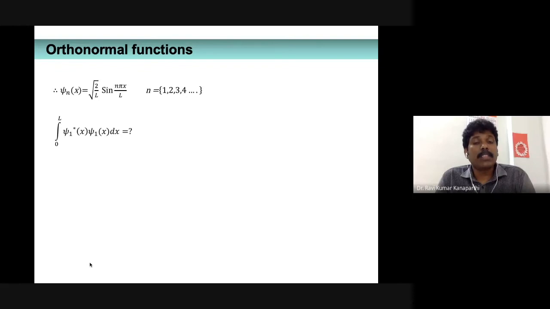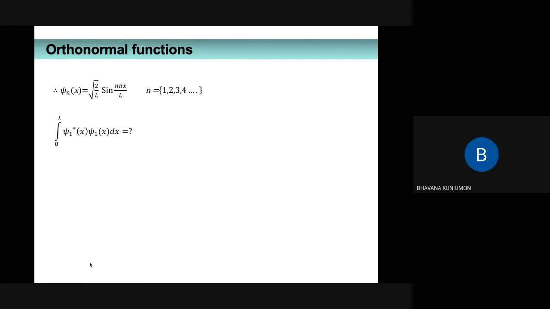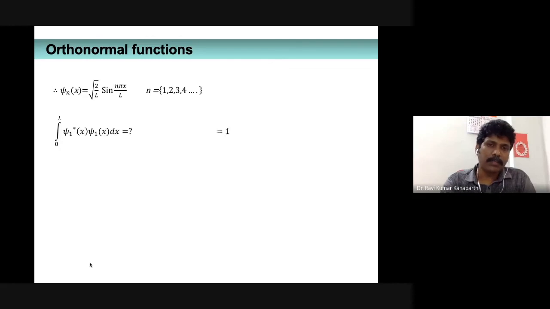What is the answer of this? Can anybody tell? What is the ground state wave function? Square root of 2 by L sine pi x by L, obviously. Multiplied by square root of 2 by L sine pi x by L, dx. What is the answer? 1. Yes. So these are normalized, since it is normalized, this answer is 1.